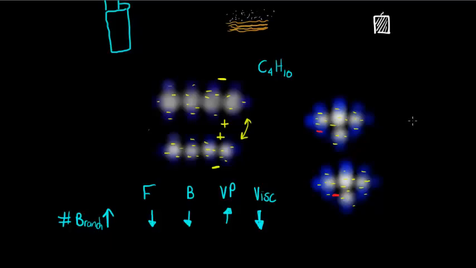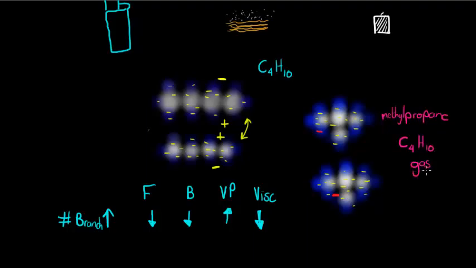Let's try and remember. This is propane, but on number 2 we have a methyl. So this is methyl propane.